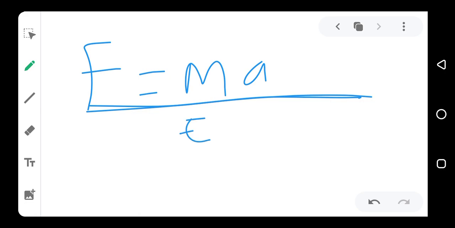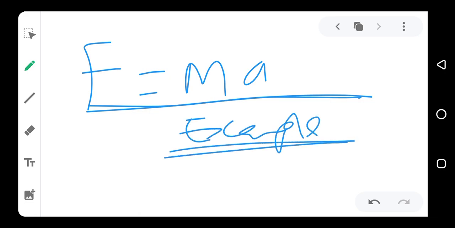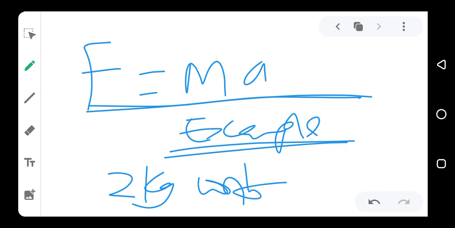Now, an example. If we have a body of mass 2 kilograms and the body is accelerating with 4 meters per second squared, we can calculate the force possessed by this body by multiplying the mass and the acceleration.